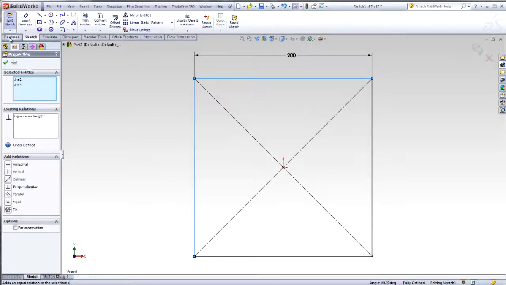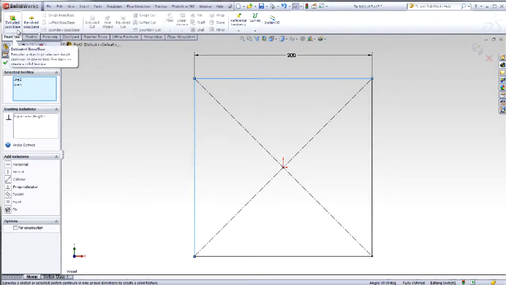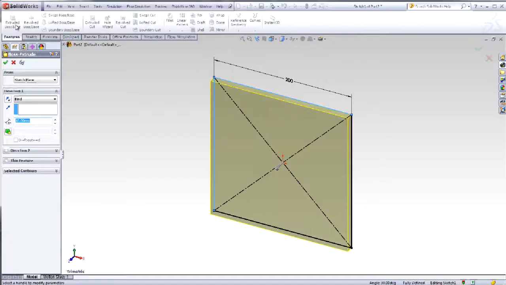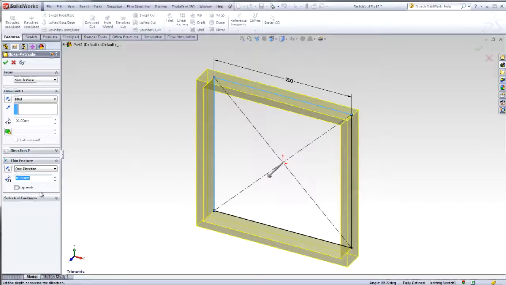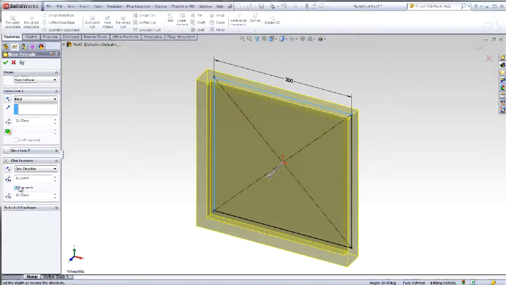Select on Features. Select Extrude Boss Base. In the Boss Extrude Property Manager, there are many options to explore. Your students should feel free to experiment with the Thin feature, or to cap the ends of the feature. To add draft or to extrude in 2 directions, there are many options.